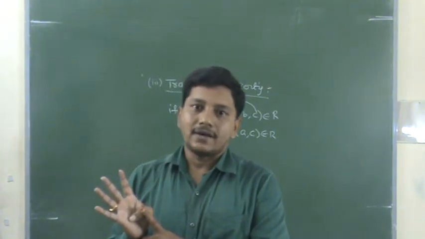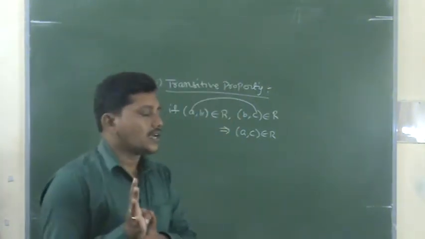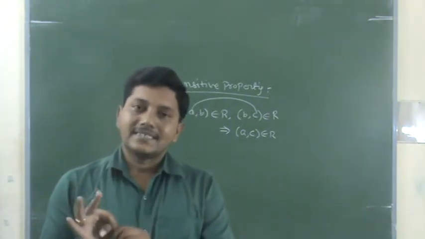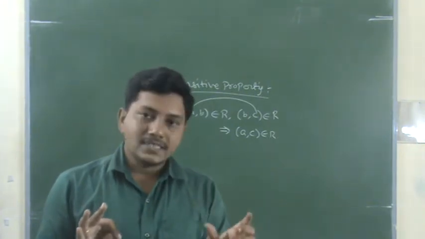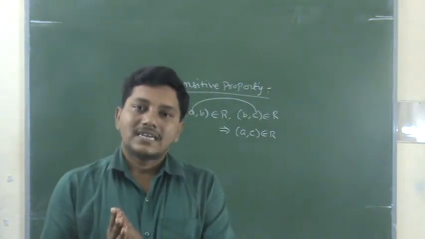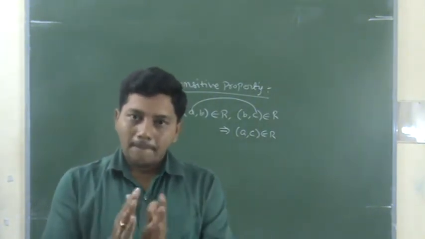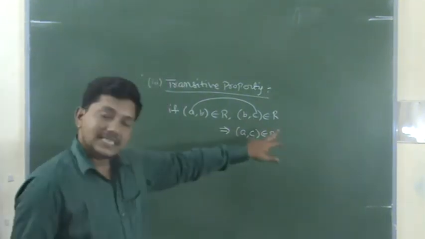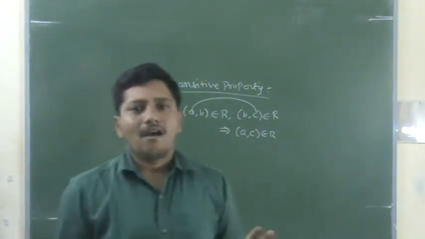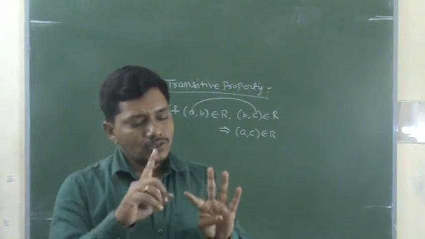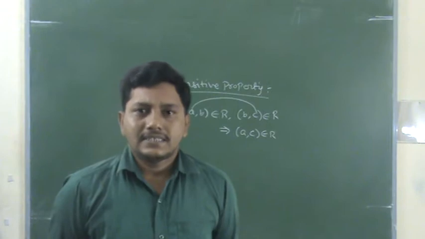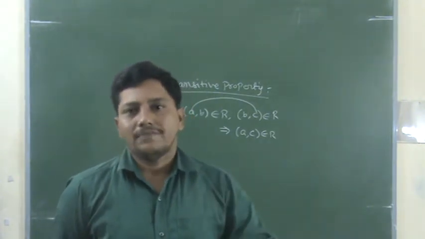Reflexive means the itself ordered pair, a comma a belongs to R for every a. Second, symmetric. If a comma b is there, the reverse b comma a is there, then R is called symmetric. Transitive. a comma b is there, b comma c is there, then a comma c is there, that is transitive. A relation R that satisfies reflexive, symmetric and transitive is called an equivalence relation. This is the basic part of the chapter.